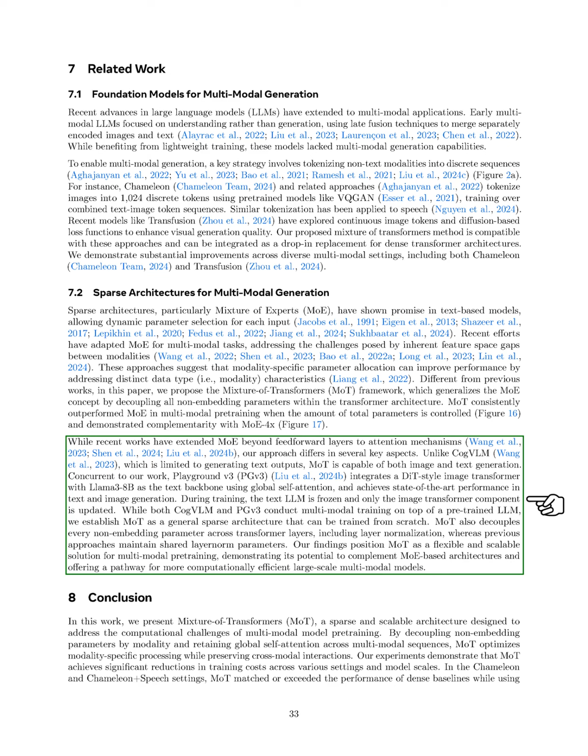Unlike CogVLM, which is limited to generating text, MoT can generate both images and text. At the same time, Playground V3 integrates a specific image transformer with a text backbone, achieving top performance in generating text and images. During its training, the text LLM remains unchanged while only the image transformer is updated. While both CogVLM and PGV3 build on pre-trained LLMs for multimodal training, we position MoT as a versatile sparse architecture that can be trained from the ground up.